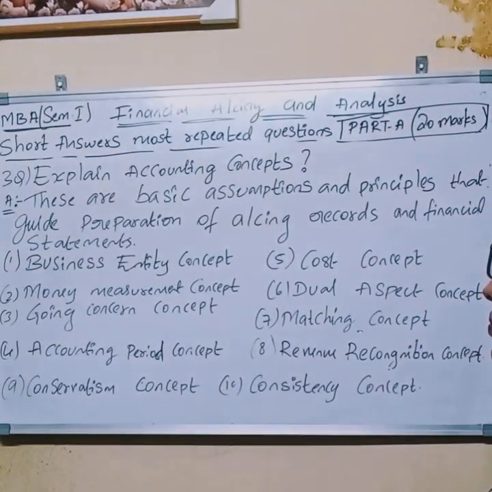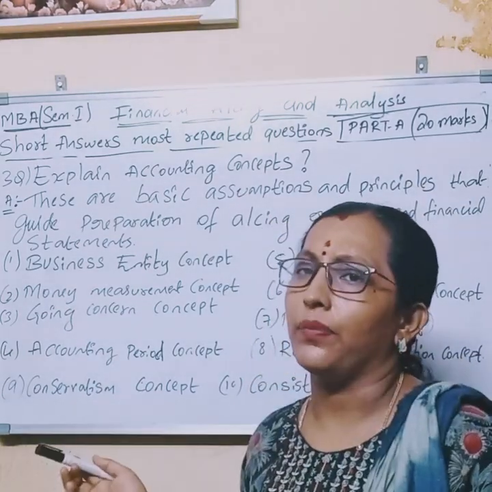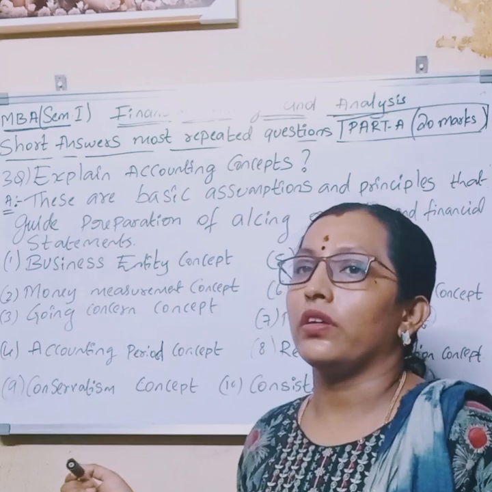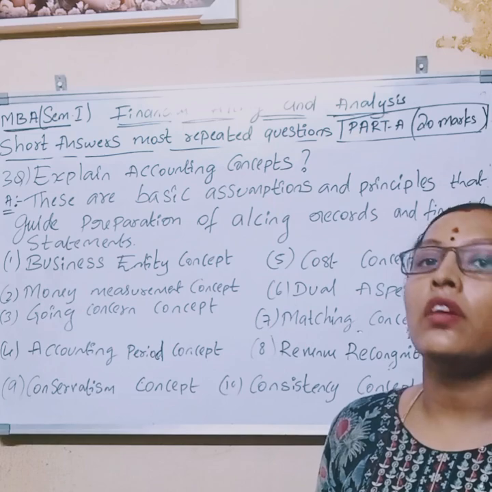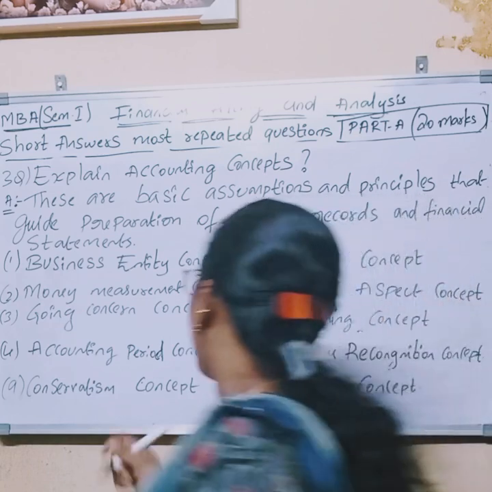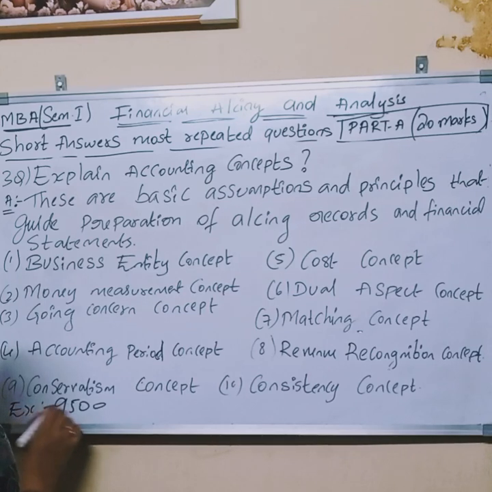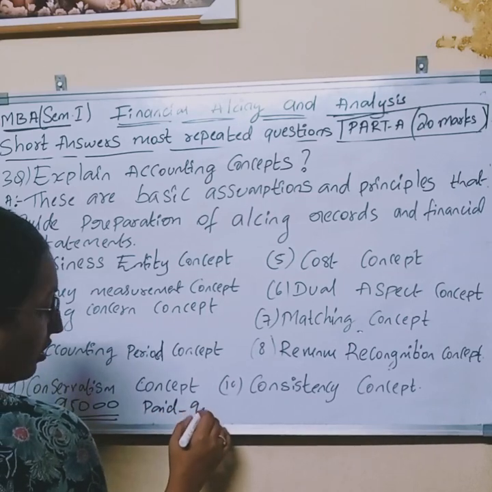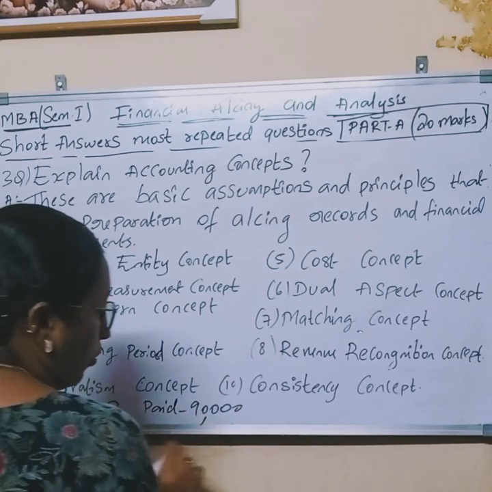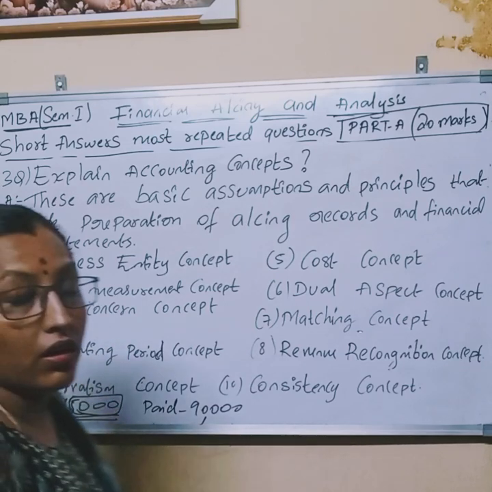And conservatism concept, I will give you an example. Conservatism concept is like bad debts. For example, you have recovered rupees 90,000 from a debtor. He was supposed to pay you 95,000, but he paid only 90,000. The remaining 5,000 rupees comes under bad debts.